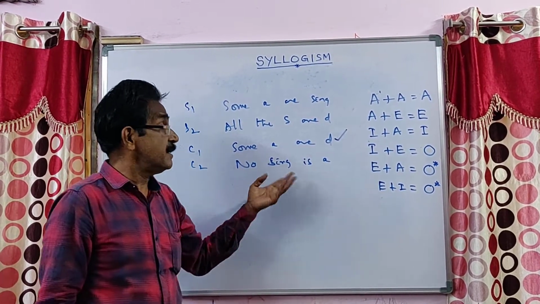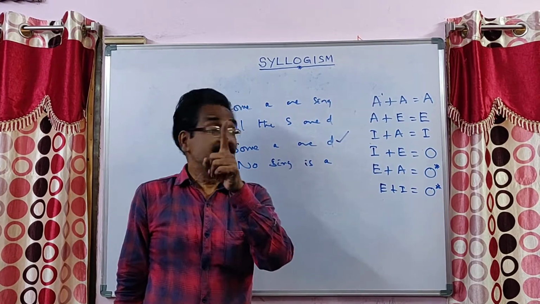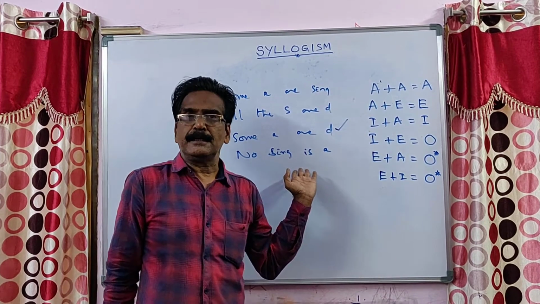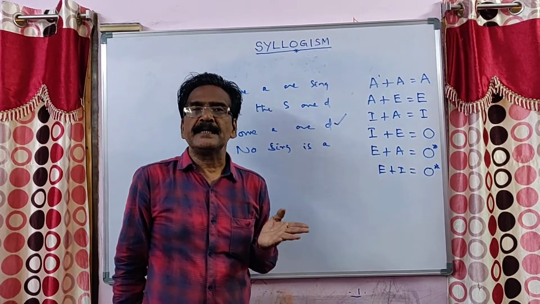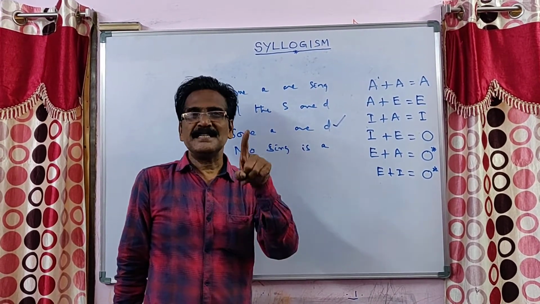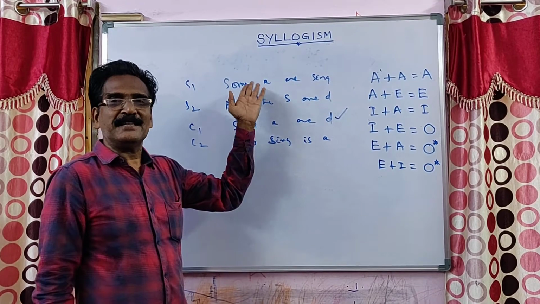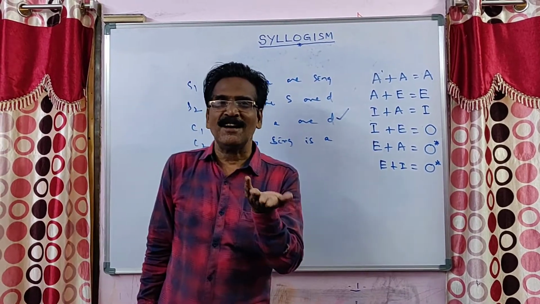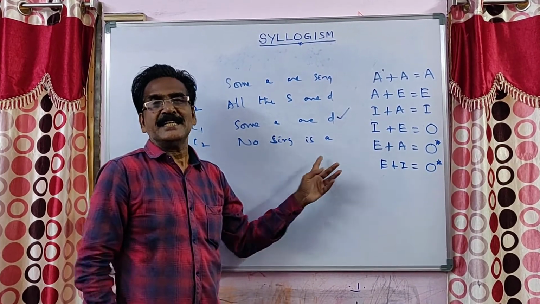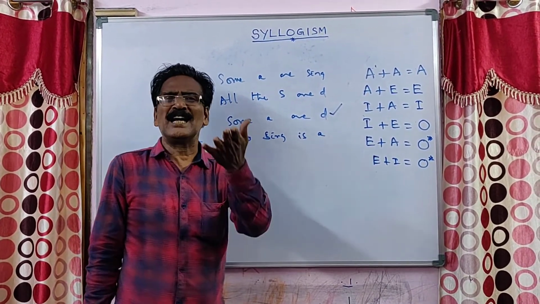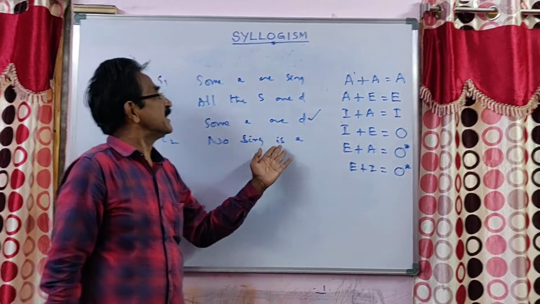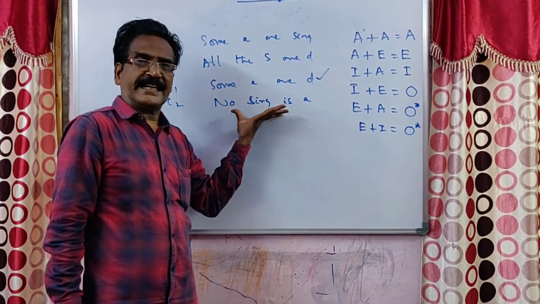Because the second one is no singer is an actor. That is E type. This is E-type statement. When do we get E-type statement? A plus E is equal to E. But in the given statements, A is there, but is E there? No E is there. So you cannot get E. So you can categorically dismiss. Don't draw Venn diagrams and try to get this. No singer is an actor, you can never get this.